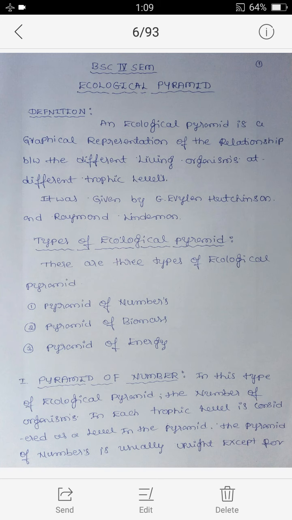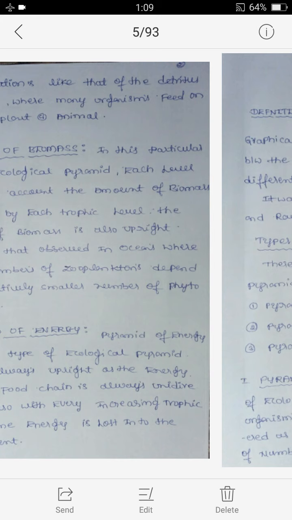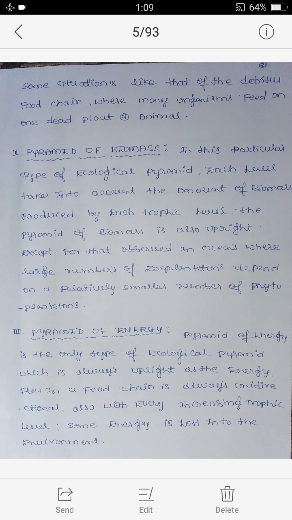The pyramid of numbers is usually upright except for some situations like that of the detritus food chain, where many organisms feed on one dead plant or animal.